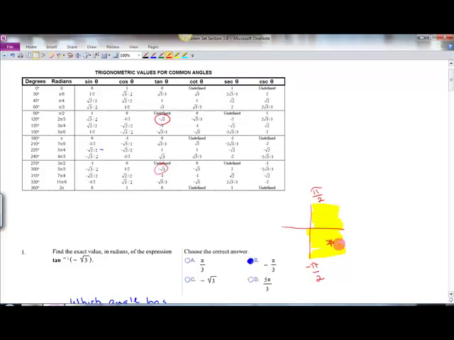So 300 would be a 60-degree reference angle, so that would be -60 there. That's where we get the -pi/3. That was 300 degrees, and how far is that from 360? When you want reference angles, you have to remember that from trig, that's 60 degrees this way, and that would be a -pi/3.